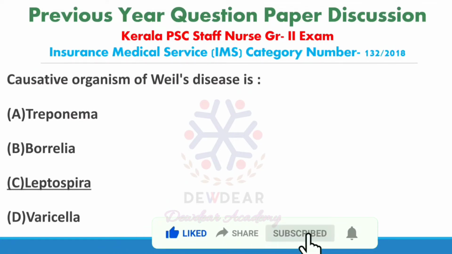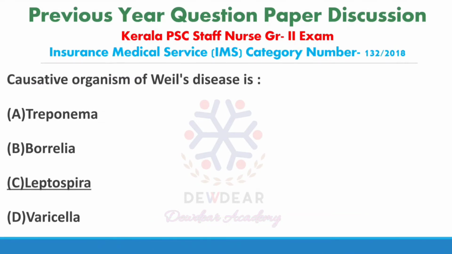And Lyme disease is caused by Borrelia burgdorferi, a bacterium. Lyme disease is also known as borreliosis. It is transmitted to humans through a bite from an infected tick, the black-legged tick. So here, Weil's disease is also known as leptospirosis and it is caused by Leptospira bacteria. The next question.